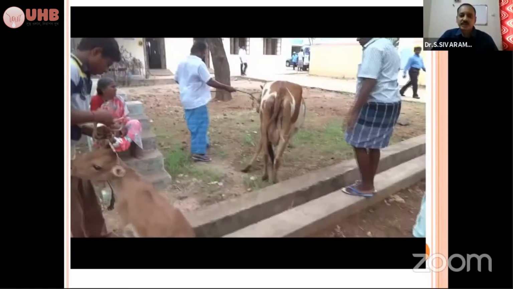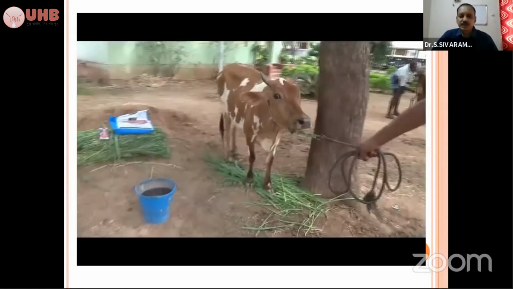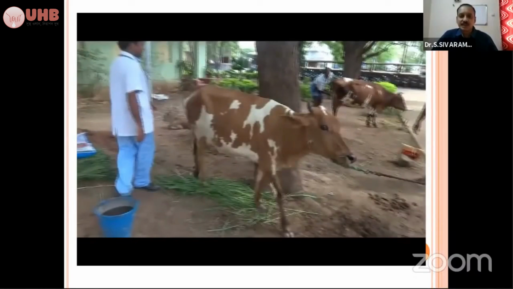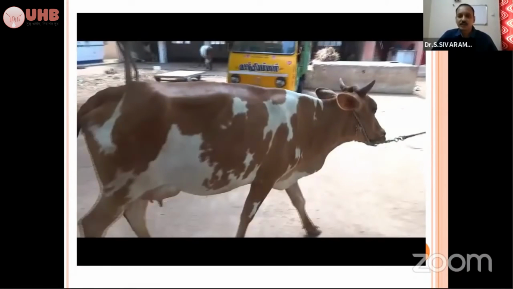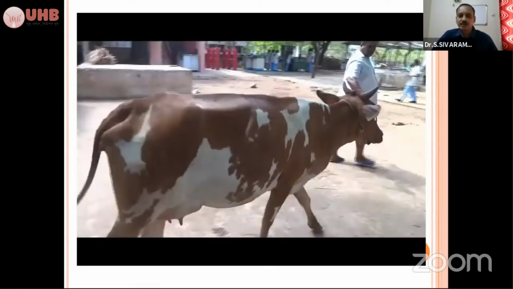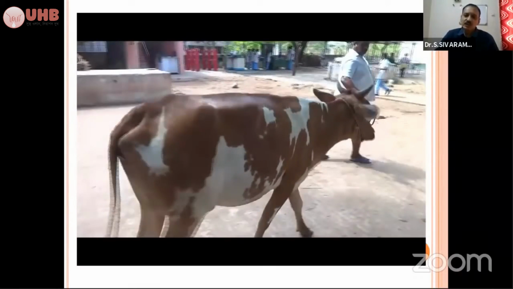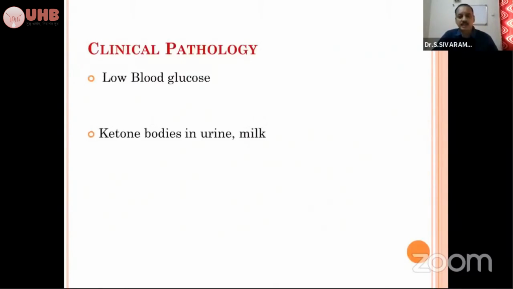So this is after the treatment. After treating with the hypertonic dextrose solution, the animal is walking freely. It is waving the tail, nodding the head and ears, and walking freely. So that indicates the animal has become normal. By seeing the gait also, we can identify the condition of ketosis.